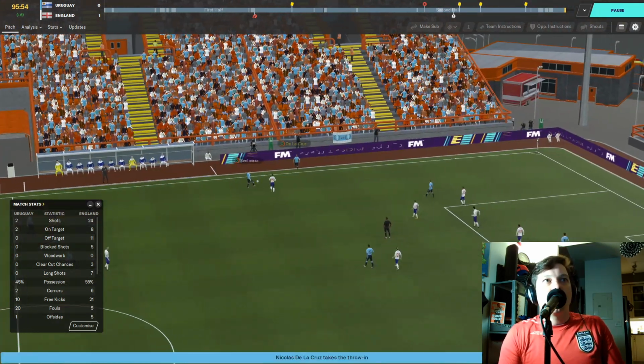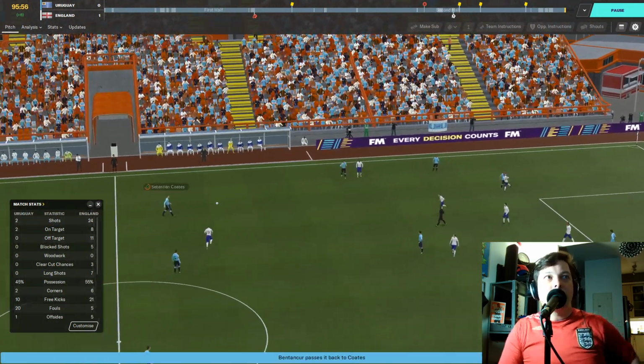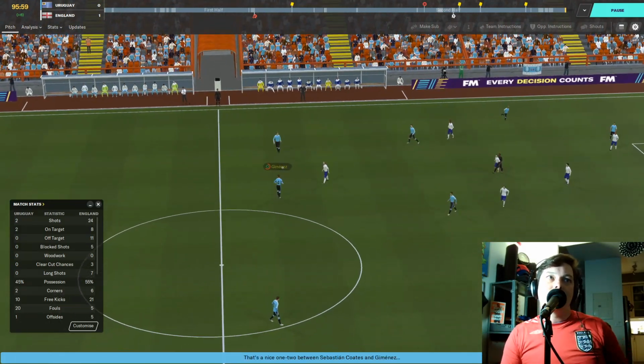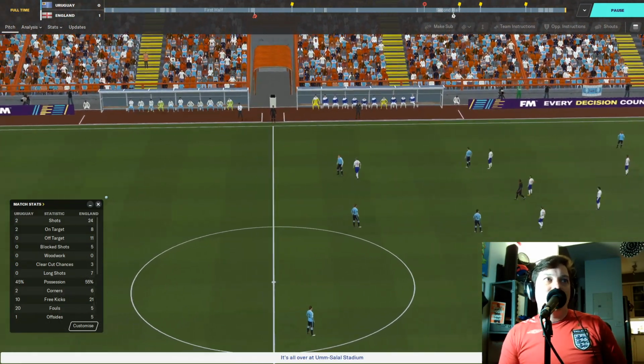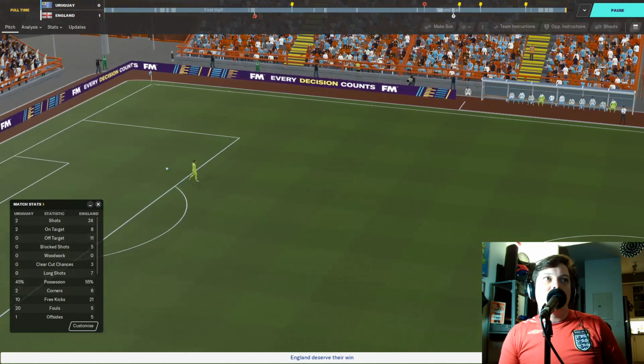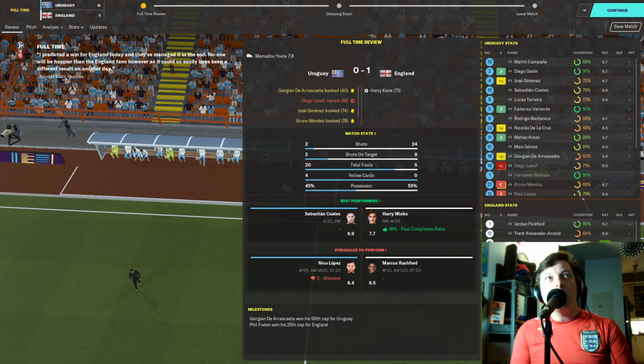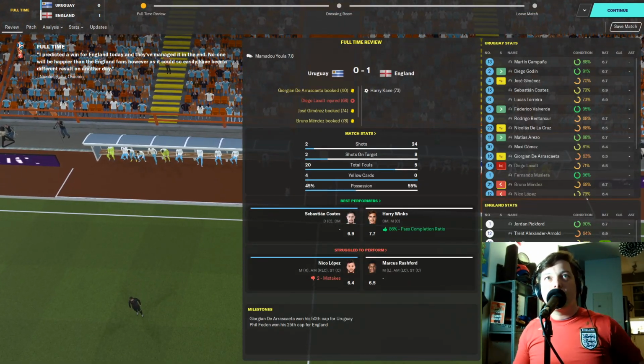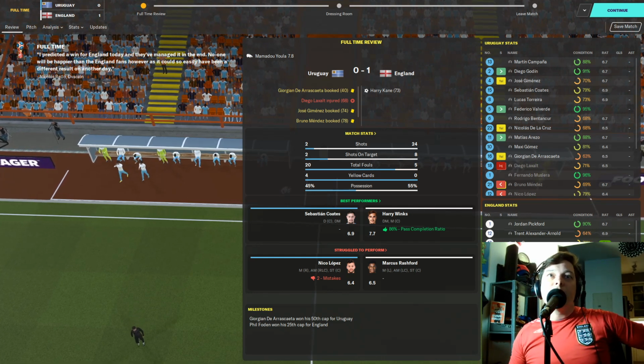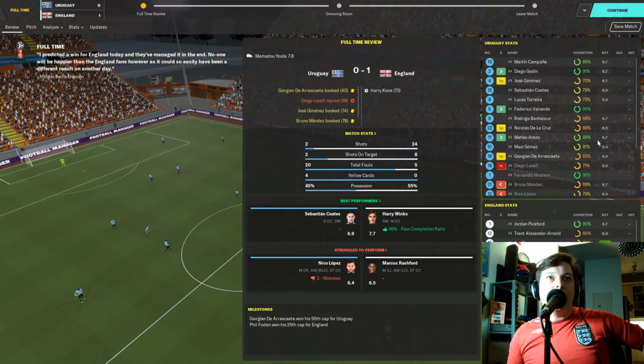Throw-in for Uruguay. Last chance for them, it looks like. Sebastian Coates to Jimenez. Coates goes all the way back to the keeper. It's not the way they want to go, and that is the final whistle. 1-0 victory for England, so England qualify for the round of 16.